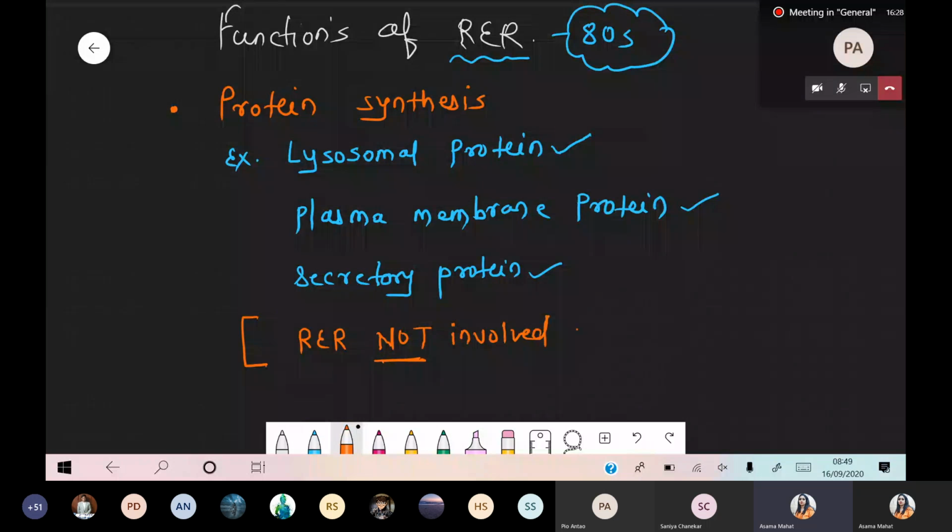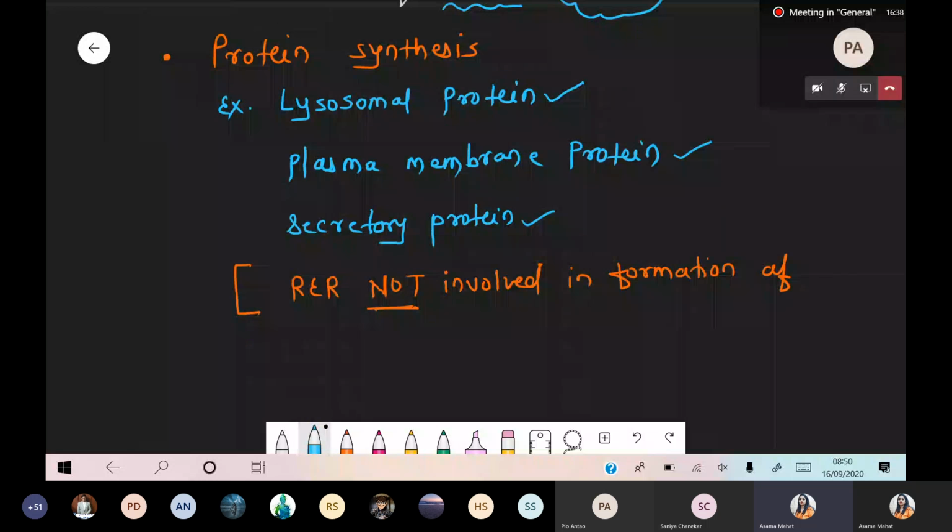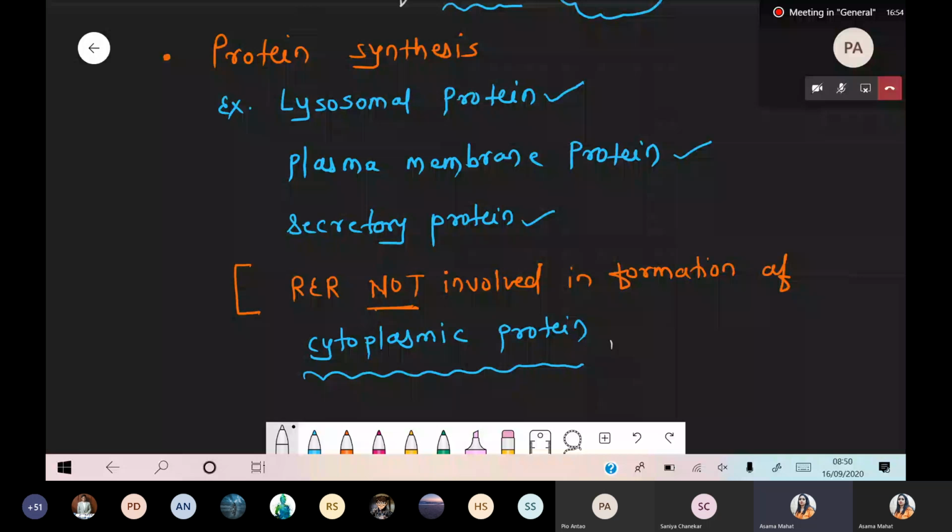Not involved in formation of cytoplasmic protein. Okay, cytoplasmic protein. And now, who forms the cytoplasmic protein?